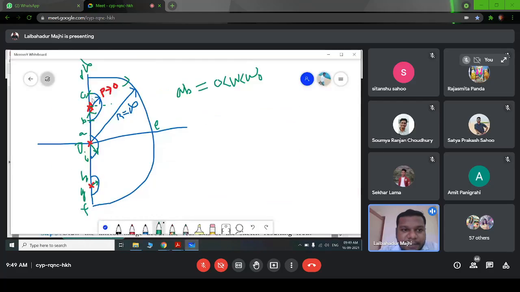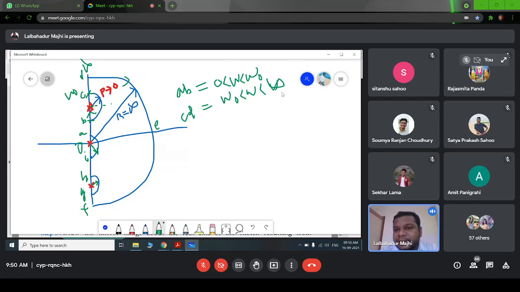Similarly, if we consider this path CD, at this point it is omega 0 and now the frequency is infinite. So for the path CD, omega will vary from omega 0 to infinite.